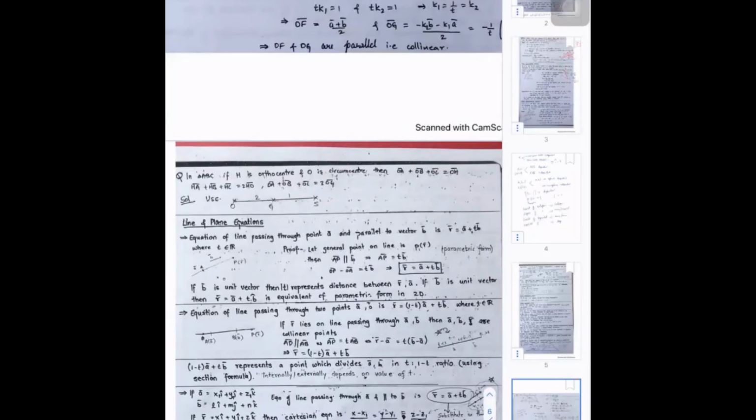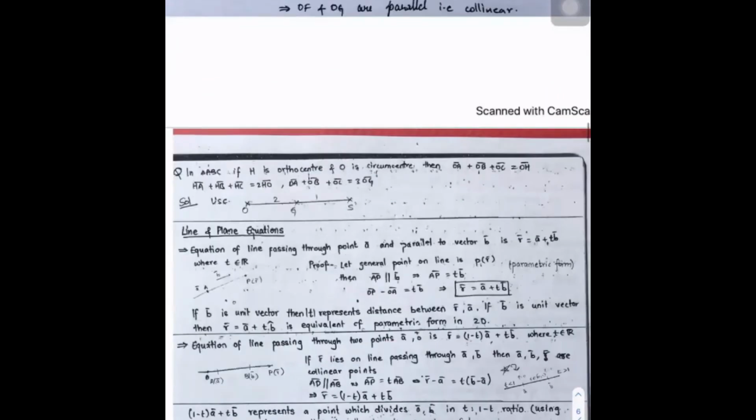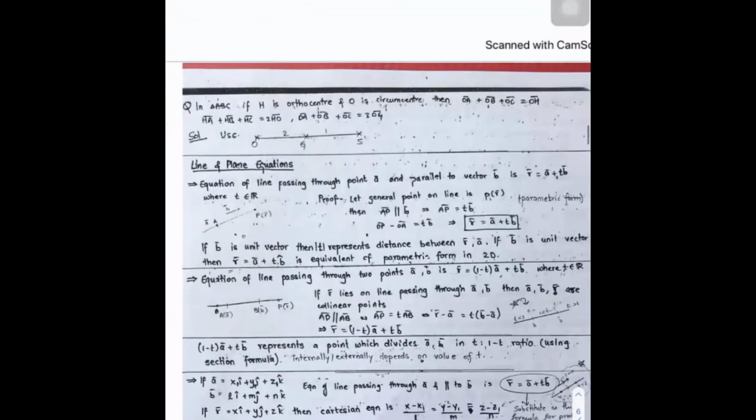Next, these results on line equation and plane equation are important. If you take the line equation, R bar equal to A bar plus T B bar, this is the equation of the line passing through point A and parallel to B bar. And one more important case is the line passing through 2 points: R bar equal to (1 minus T) into A bar plus T B bar.